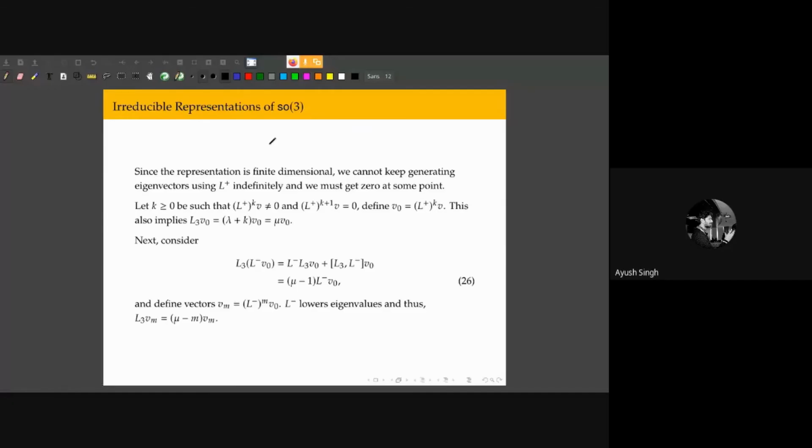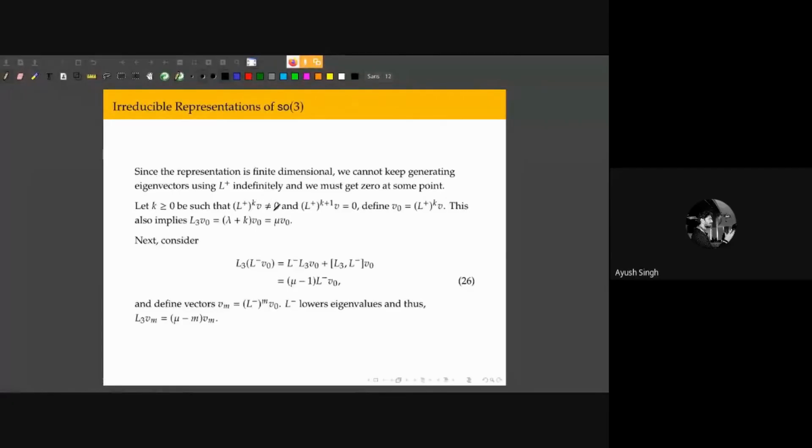So let there be a k, a non-negative natural number, such that if L plus acts on V k times, then it's non-zero, and if it acts on V one more time, then it's 0. This is in some sense the eigenvector with the highest eigenvalue.